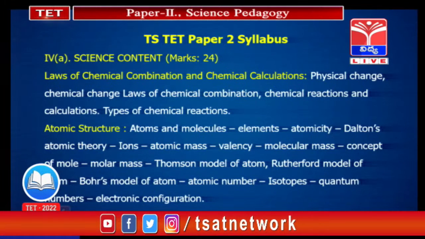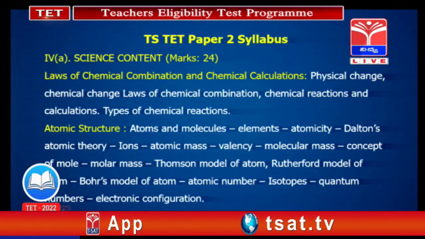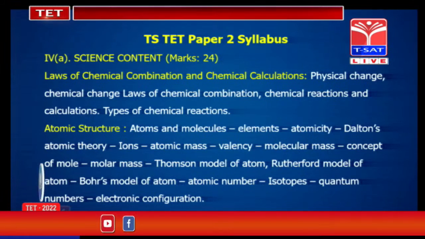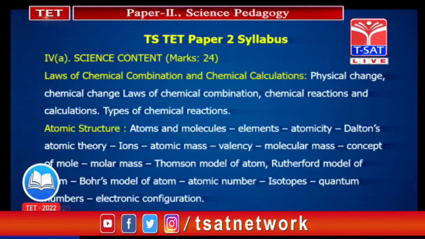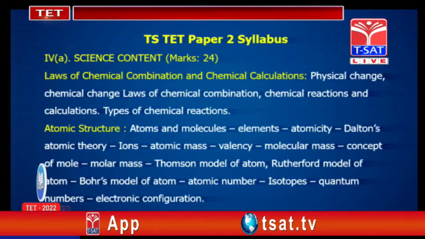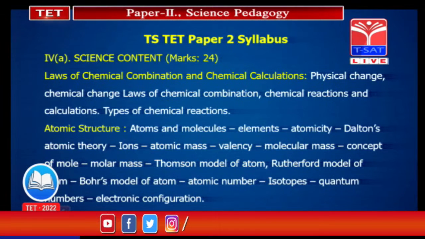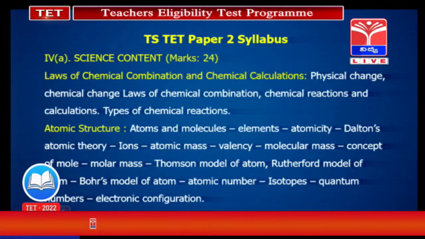When coming to the laws of chemical combination and chemical calculations, we have different laws: the law of conservation of mass, the law of multiple proportions, and the law of constant proportions. In chemical reactions, we have different types: combination, decomposition, single displacement and double displacement reactions. We also have some problems based on balancing equations by mass-mass, mass-volume or volume-volume relationships.